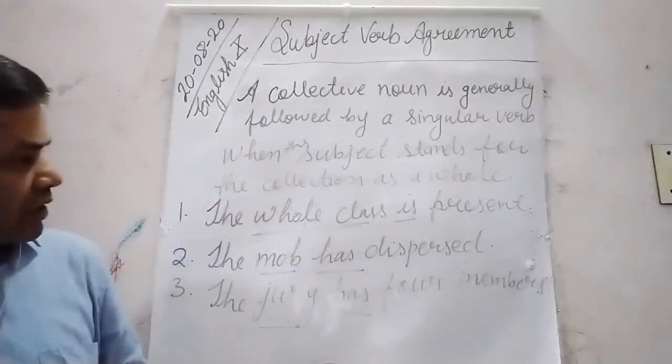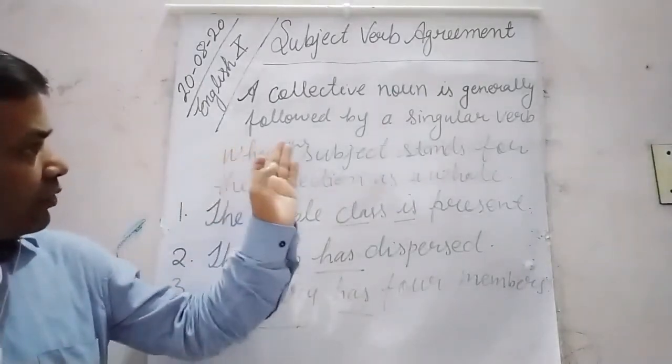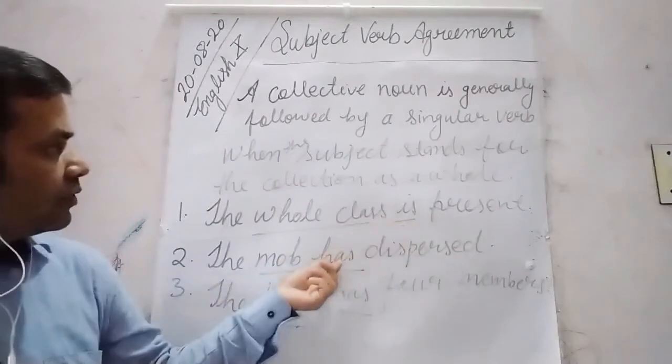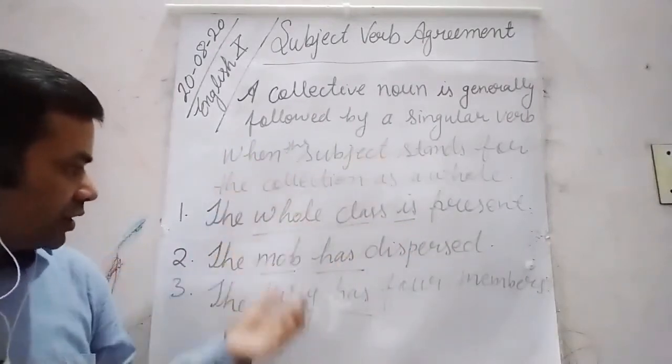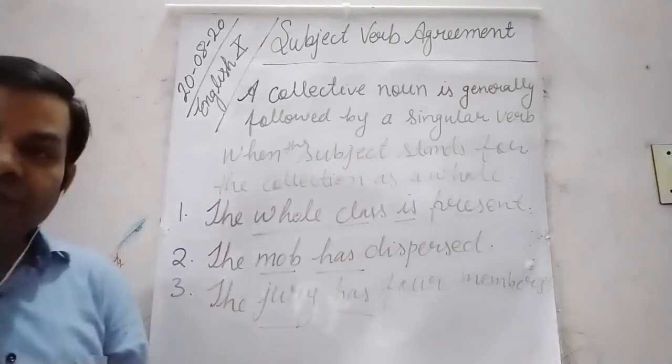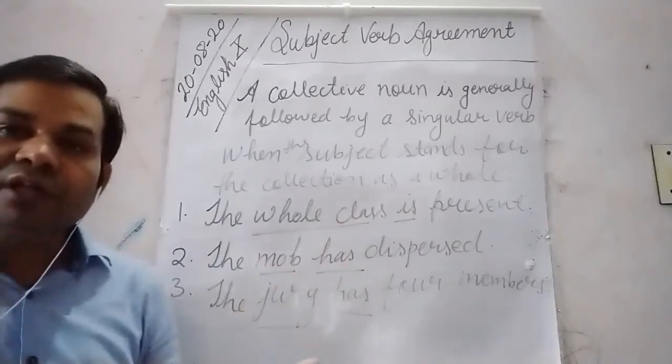So here students, we can see that a collective noun is generally followed by a singular verb when the subject stands for a collection. In all these three examples the subjects are standing for a collection.